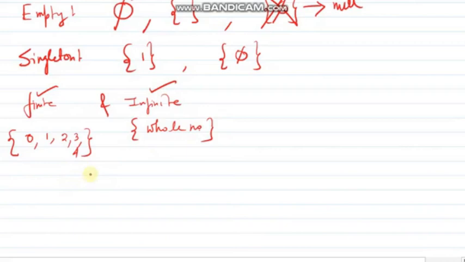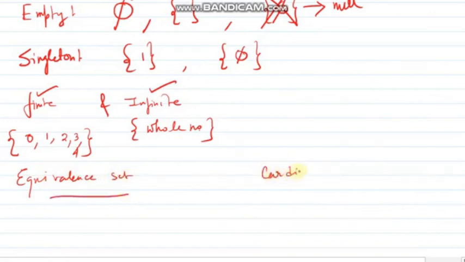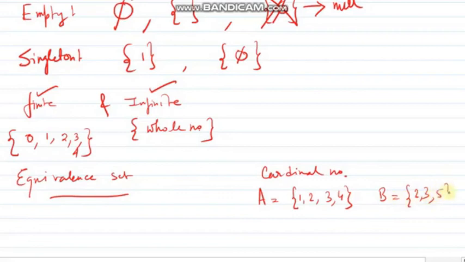Next one, equivalent sets. Before knowing equivalent sets, we should know one term, that is the cardinal number of a set. The cardinal number of a set is the number of distinct elements in the set. Suppose set A has the elements 1, 2, 3, 4 and set B has the elements 2, 3, 5. So the cardinal number, that is n(A), equals 4 and the cardinal number of set B equals 3.